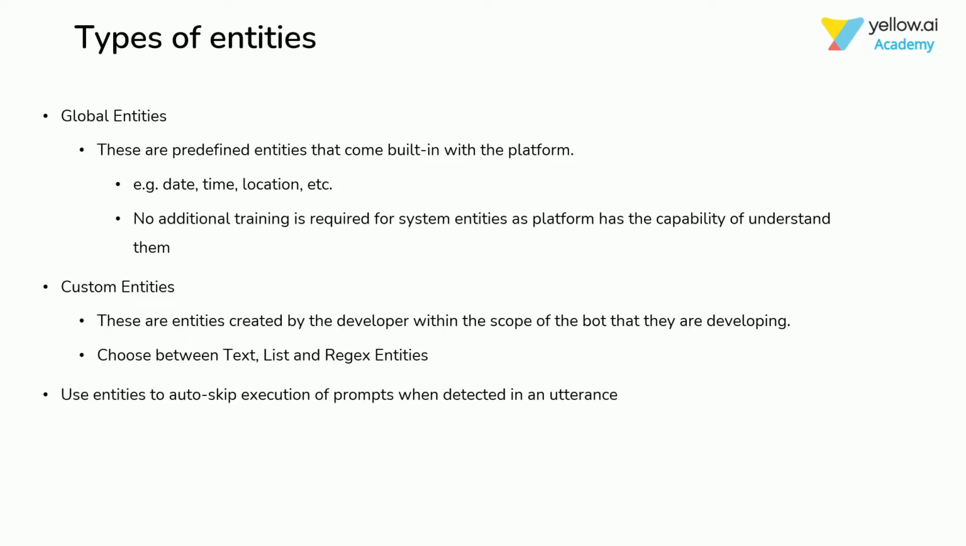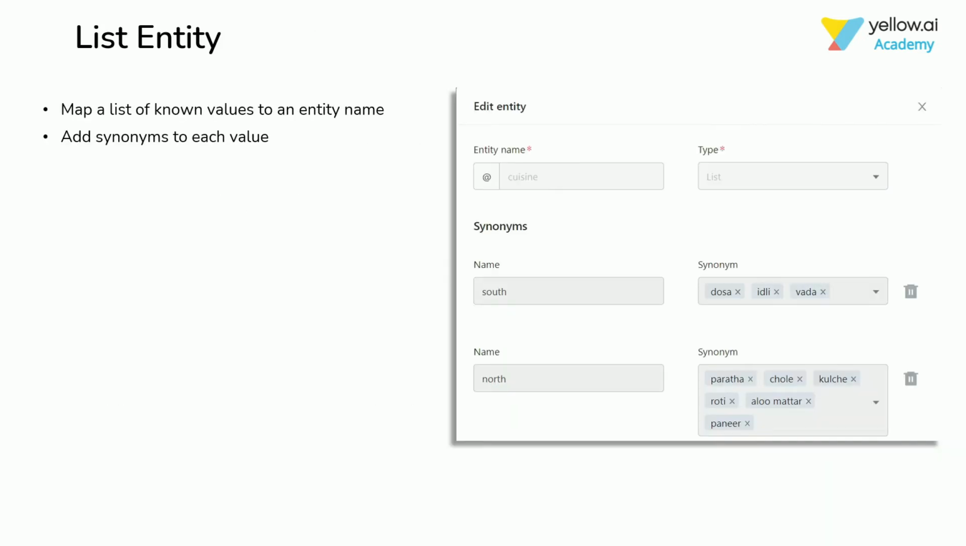The entities that we configure on the platform are custom entities. Custom entities can be of three types: text, list, and regular expressions. Using the text entity, we can train the bot on a single value. The list entity type can be useful when we have a known set of values and would like the bot to be trained on the entire list. Each list value can be mapped to a set of synonyms.